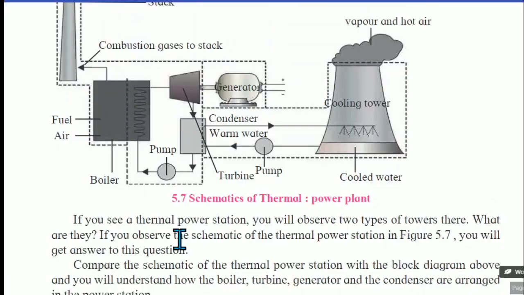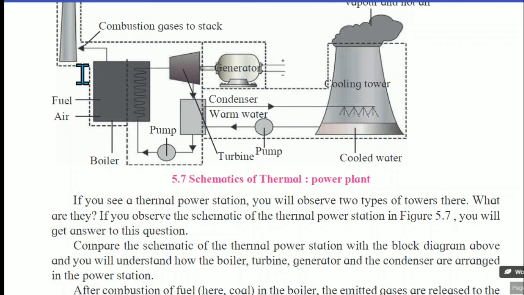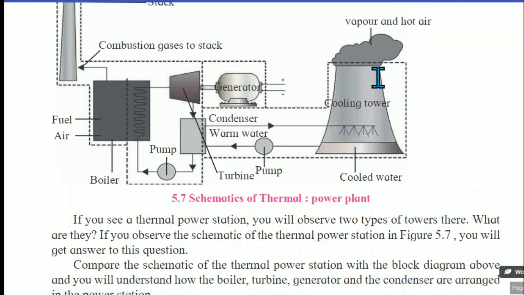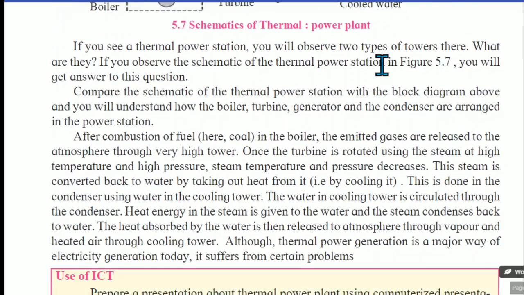As I told you, these 2 towers are there. From the first tower, there is an emission of gases. Which gases? The gases which form due to the combustion of coal. And in the second tower, when there is cooling of water, certain vapors and hot air form, and there is an emission of these from this tower. So these 2 towers work this way.